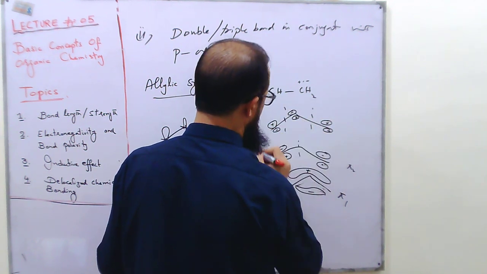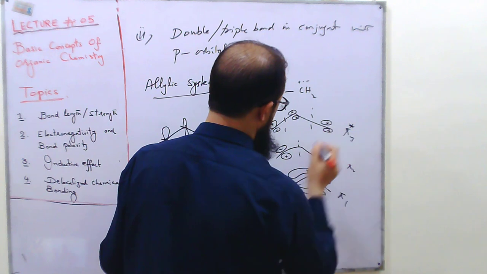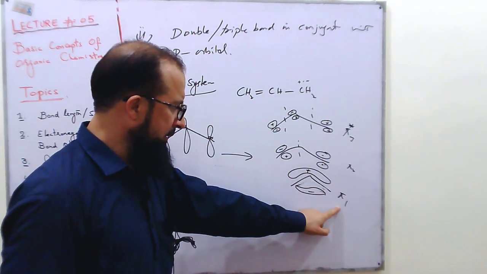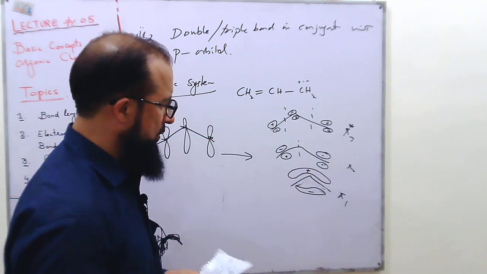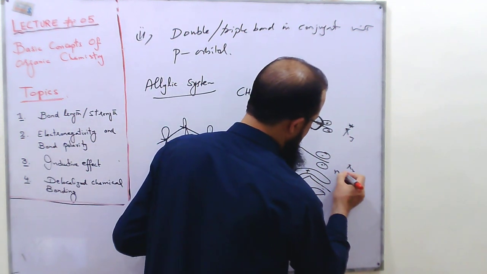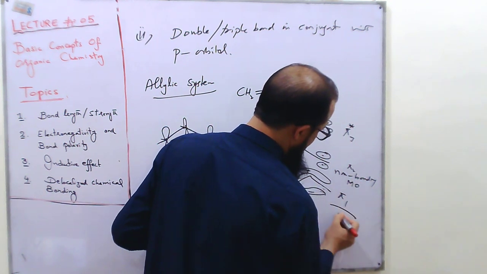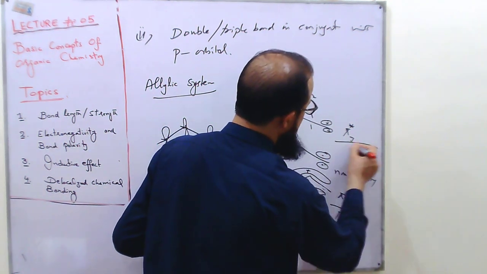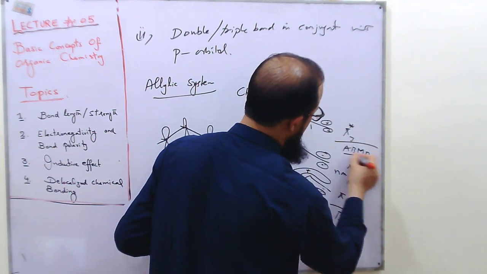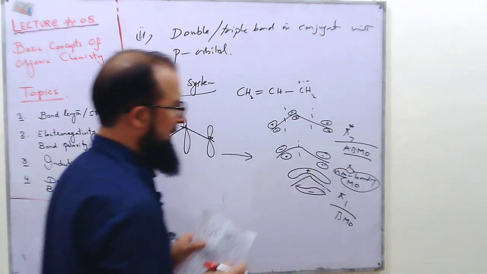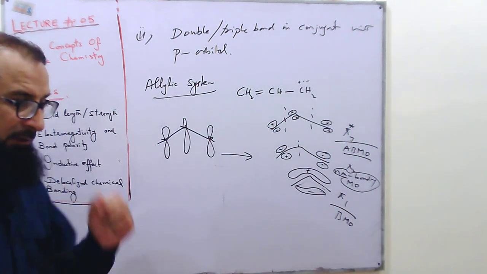And we have 2 nodes. So this is the pi 3 star. So we have pi 1, the bonding molecular orbital, and the pi 2, which is considered as non-bonding molecular orbital. This is the bonding molecular orbital, and this is the anti-bonding molecular orbital. So this one is the non-bonding molecular orbital.